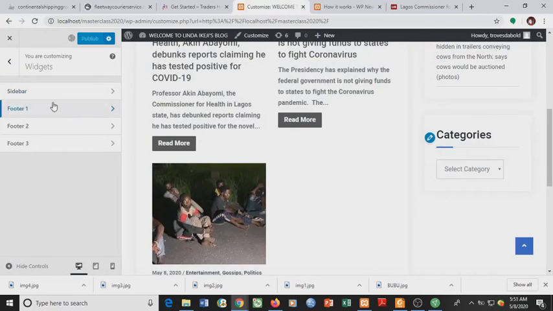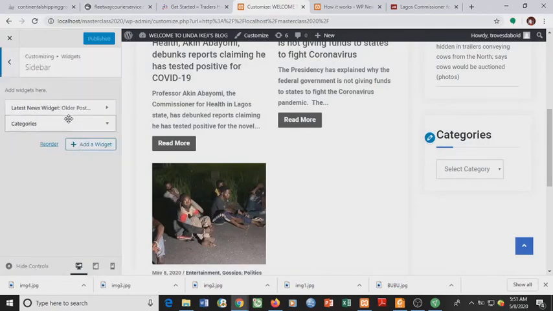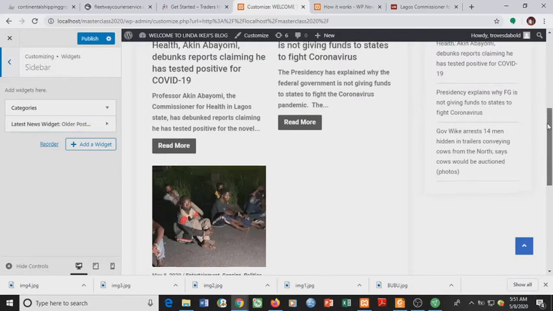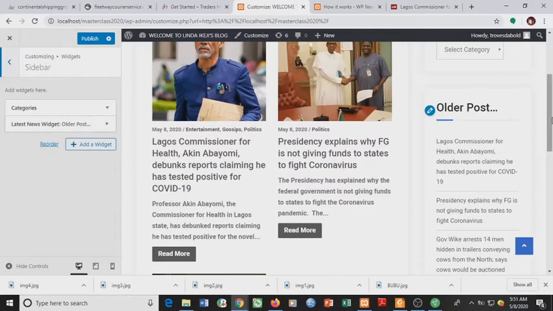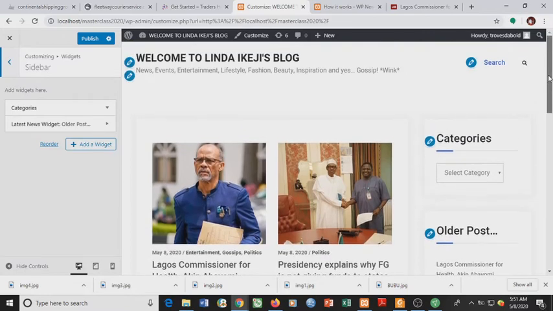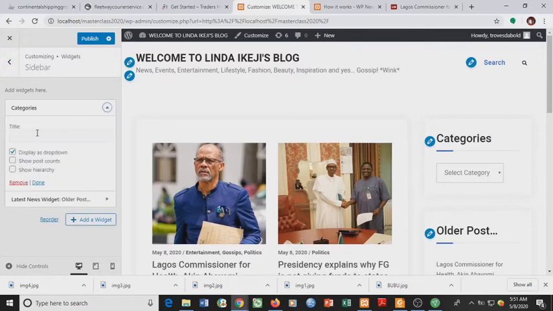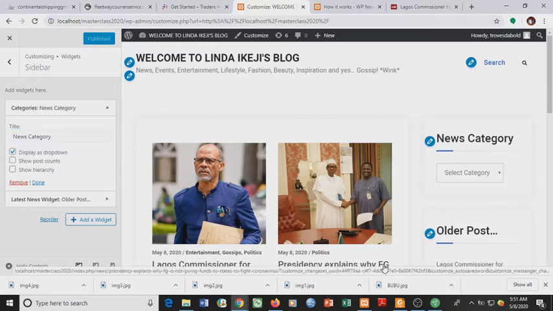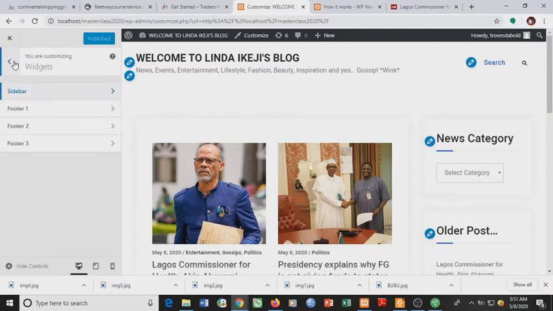So I also publish. Now in this situation, I want the category to be above the latest news post, so I simply drag the category above so that a visitor to the site can easily select the category of news they want to read. I'll change this title to news category. I publish. So a visitor to the site can easily select the news category they want to read.